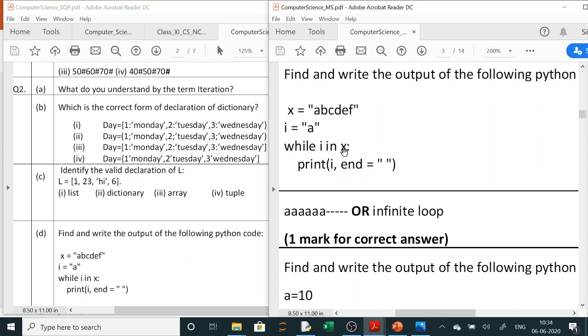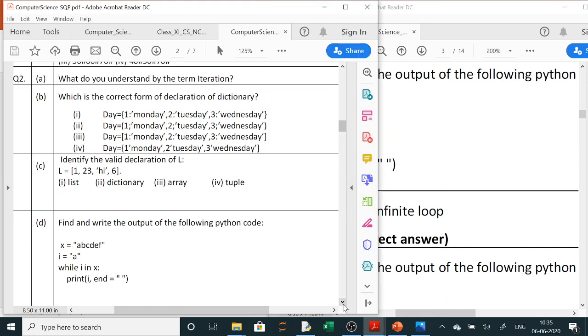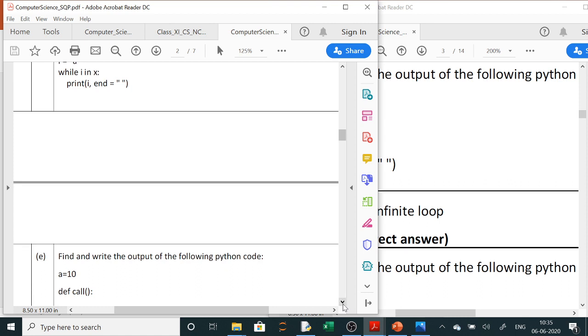In the while loop there is no exit case because a is always present in the string and it will keep on printing i, and end equals to double quote means it will remain in the same horizontal line. So here it will print till infinite. So answer will be like this or infinite loop. So infinite loop also you have to write because infinite number of times it is printing a.